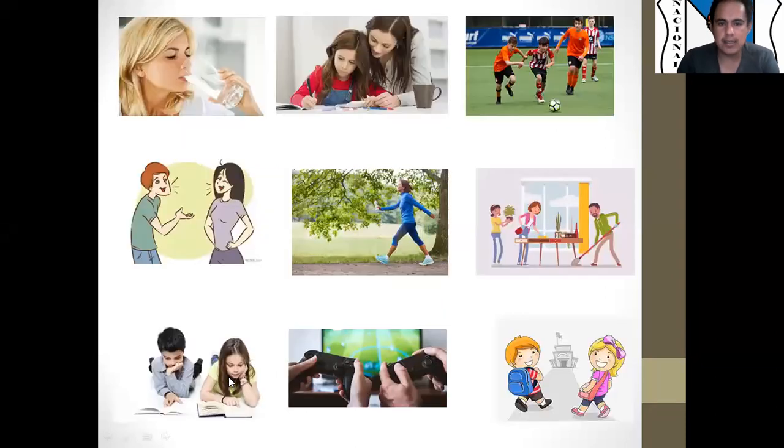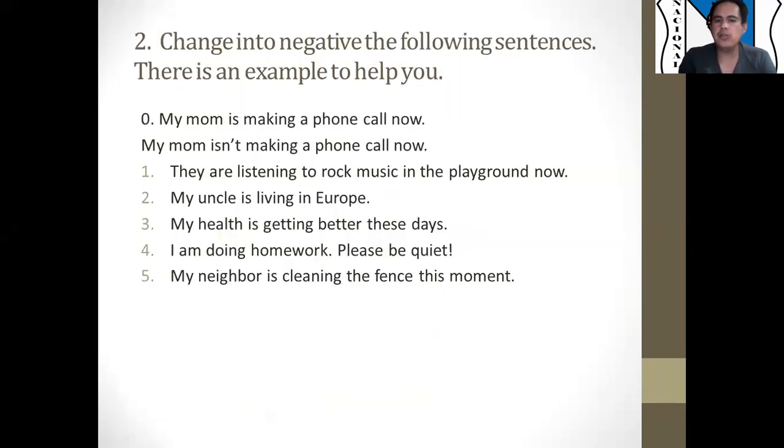So now, guys, you have to write sentences for each of these pictures. Okay, so you have to look at these pictures and write sentences. Once you finish this, guys, you're going to change the following sentences into negative. For example, I said, my mom is making a phone call now. Negative: my mom isn't making a phone call now. Okay, so guys, please change these sentences into negative.